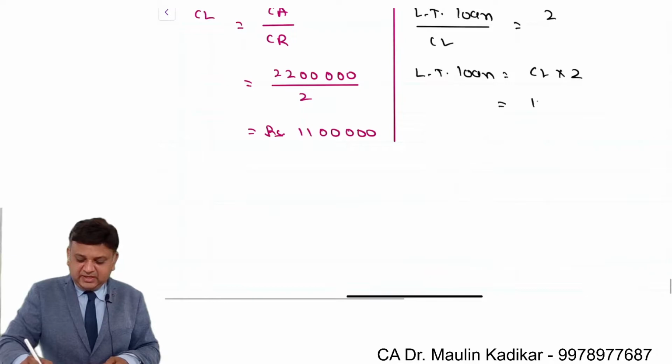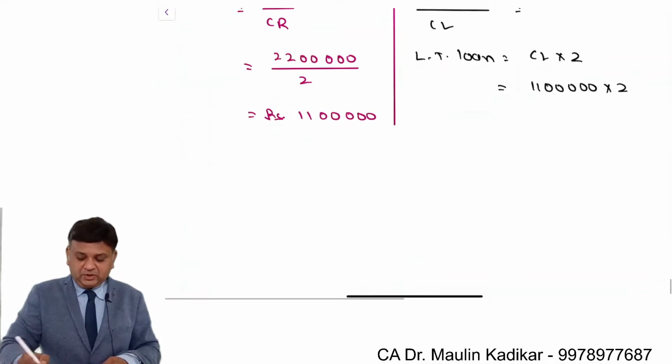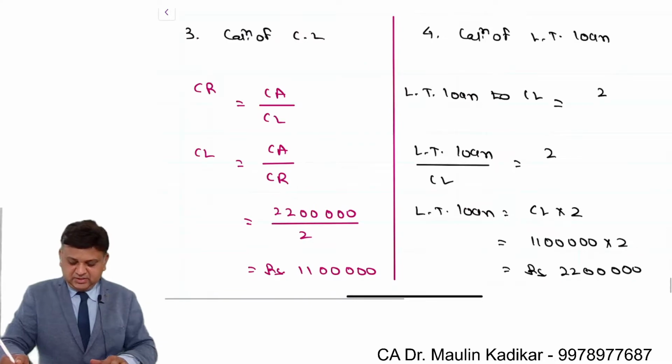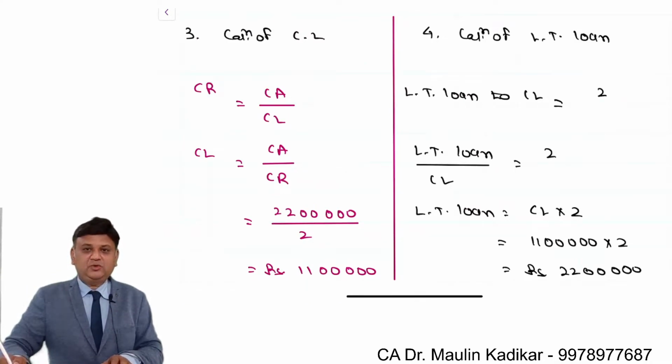What is current liability? It is 11 lakhs into 2, that comes to 22 lakhs. This is the way long-term loan can be calculated.